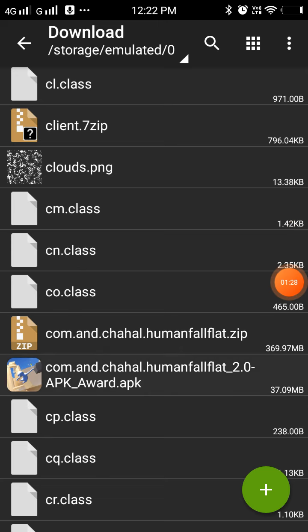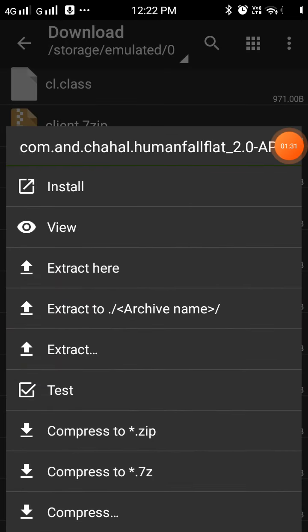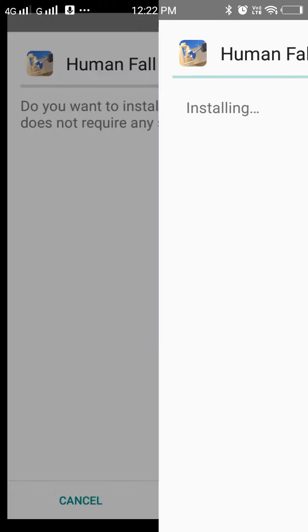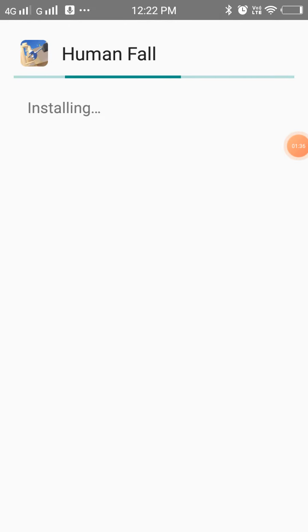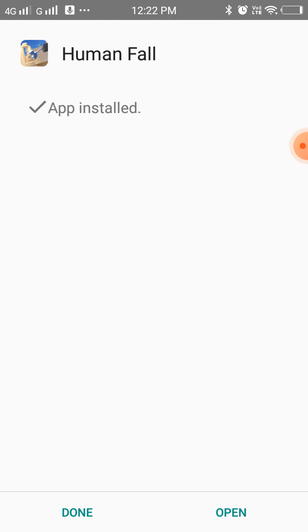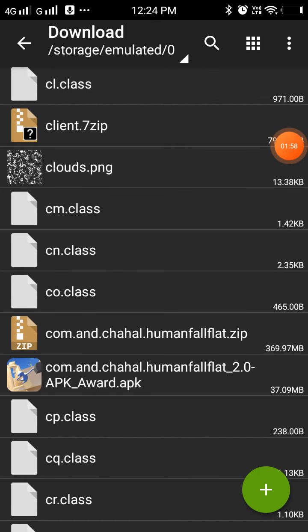Now download an app which is called ZArchiver. And let me first delete this app and go on ZArchiver. Let me first delete these things. Now first go on download. Scroll down until you see your link. This one, not the zip one. Click on it. Click on install, and then again click on install. And then I will show you what to do next.